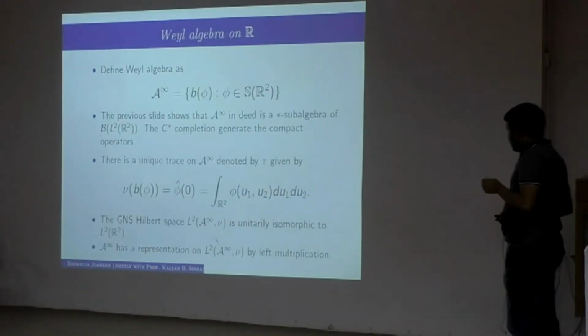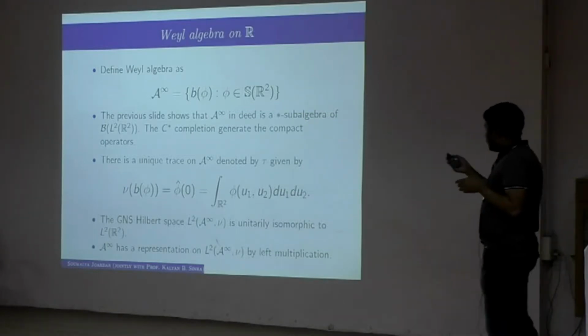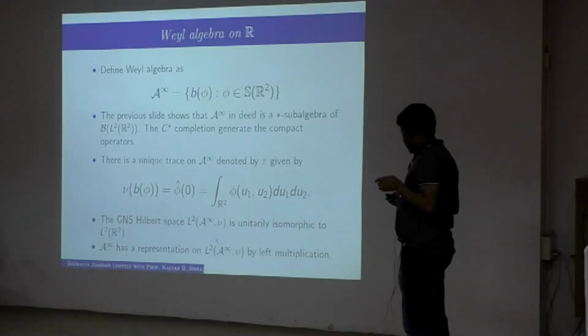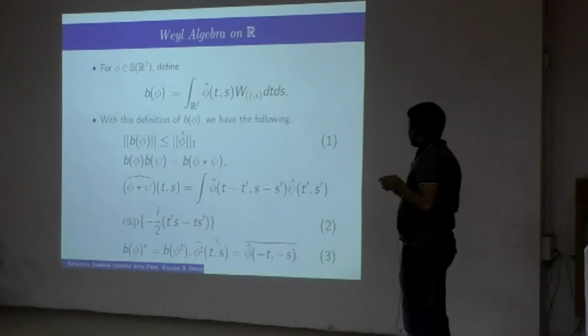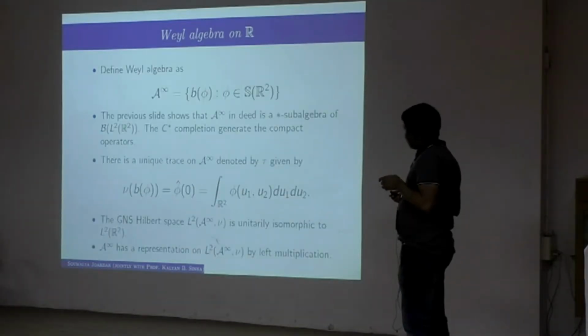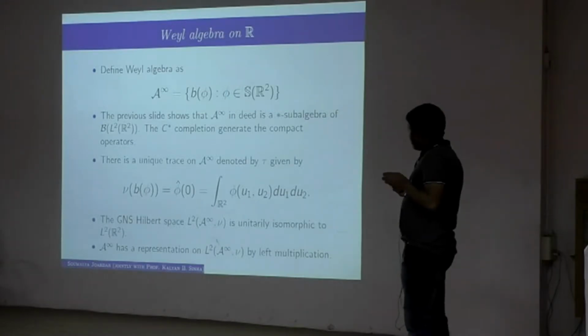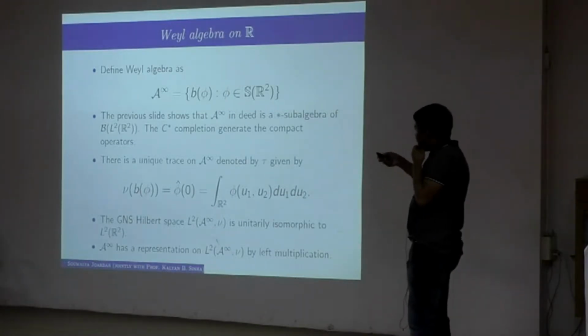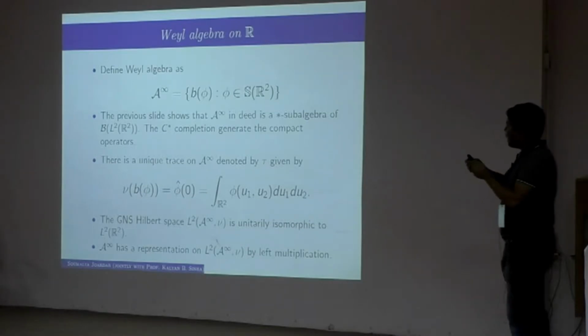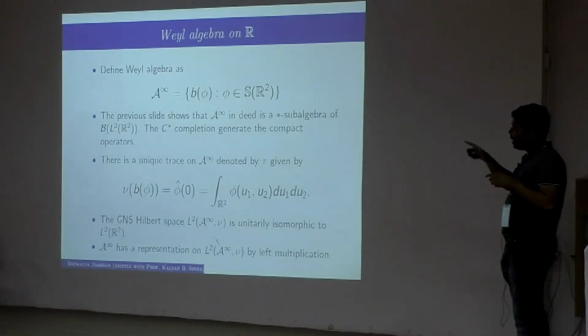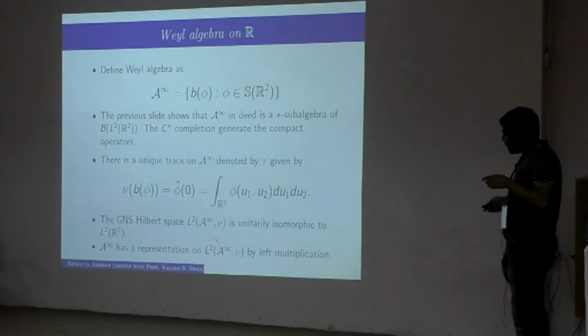Okay, so it was already known that we can have this kind of Weyl algebra on the plane, and it can be generalized. I have only talked about the Weyl algebra on R. It can be generalized to any Rn, and you take any function on Rn and generate the corresponding Weyl algebra, which will be represented a priori on the defining representation space L2 of Rn, but it has another representation space also.